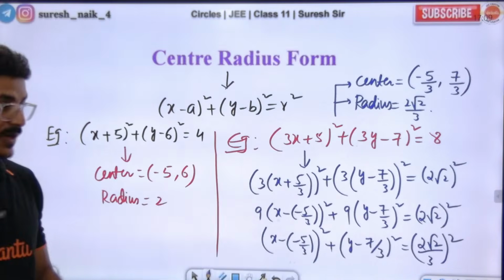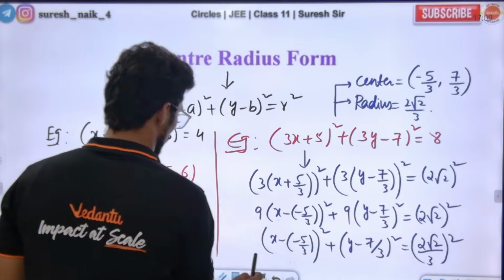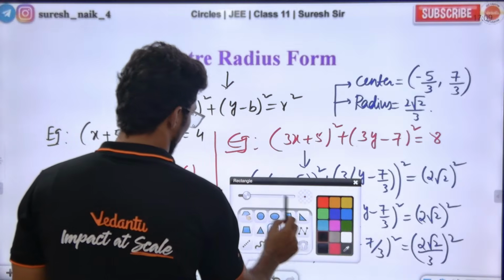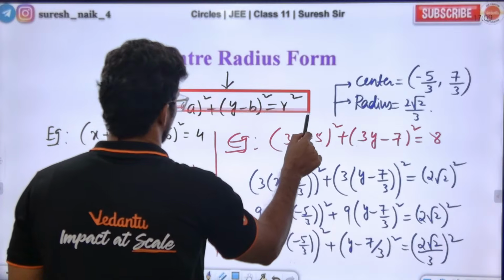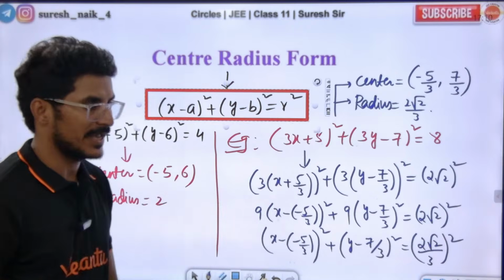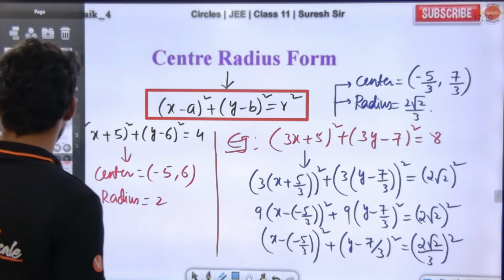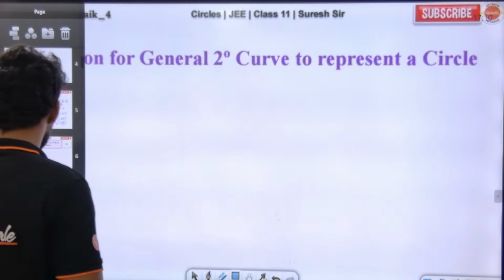Yes, so this is what basically the center radius form is all about. Look at the board everyone. Now we'll go forward.